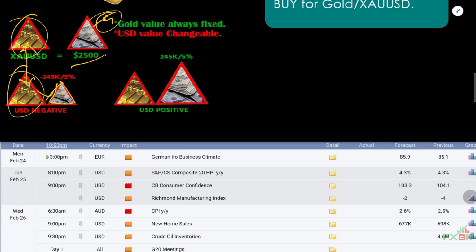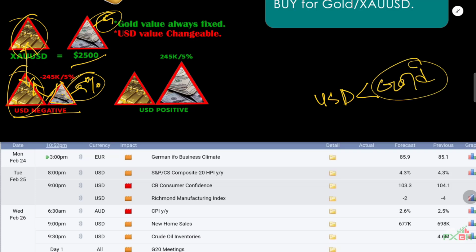In that case gold is bigger than USD, so gold will go up, that means buy for gold.